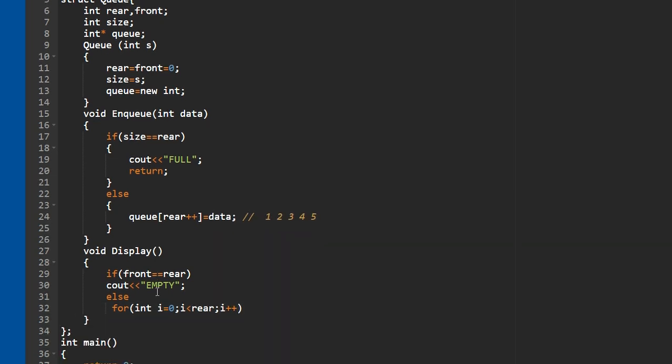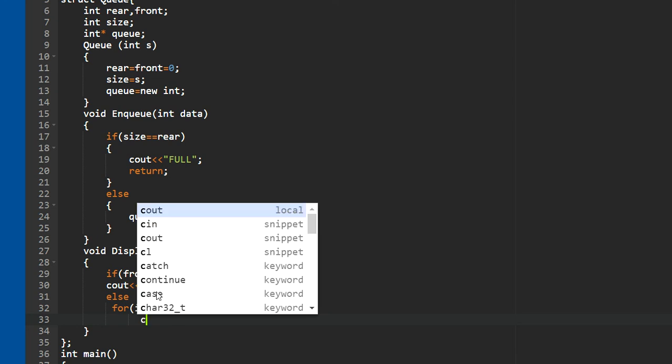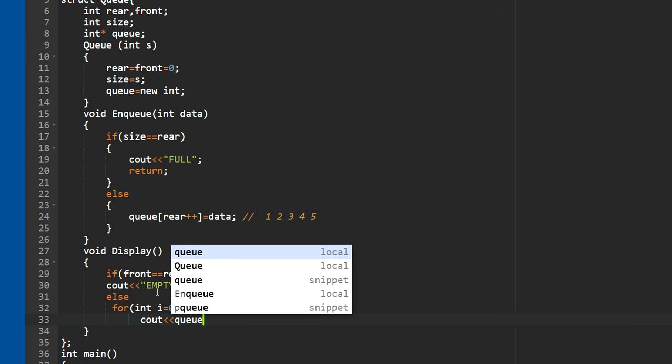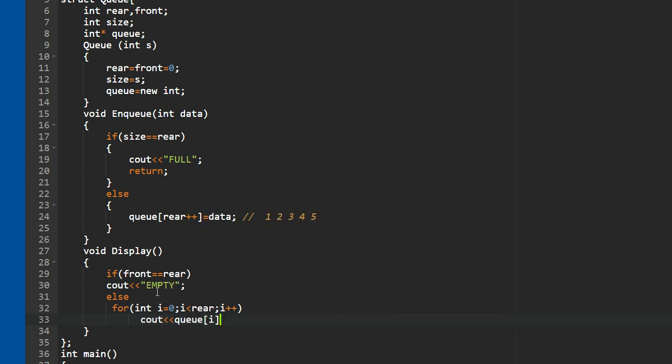Okay guys, and what we are doing here, after doing i plus plus, is displaying the queue at i. Okay guys, and you can do endl to handle the line.